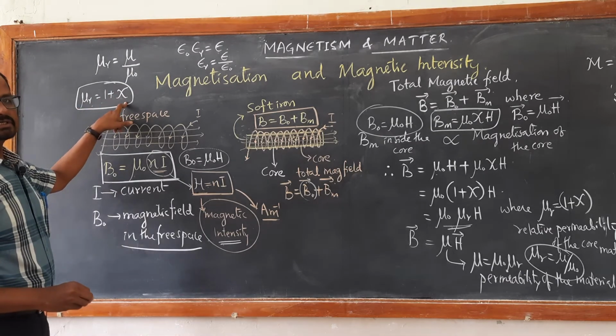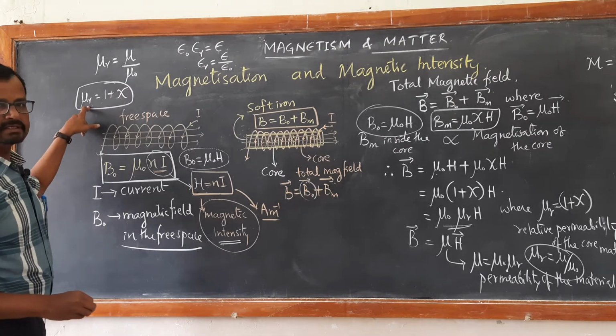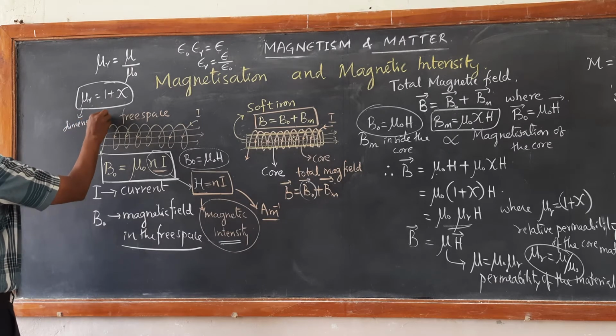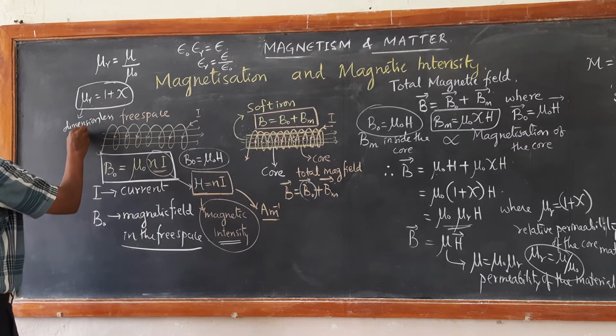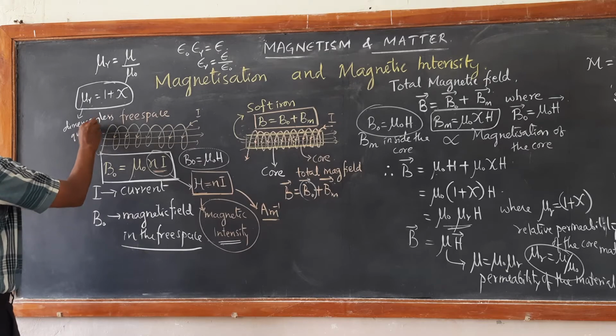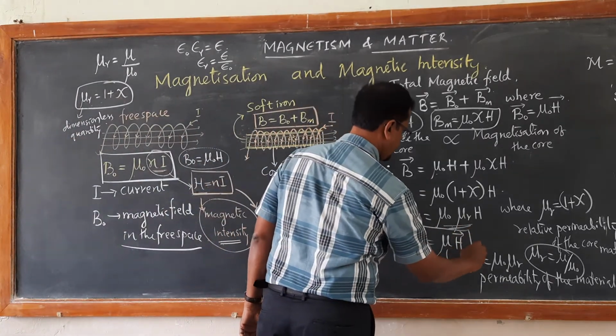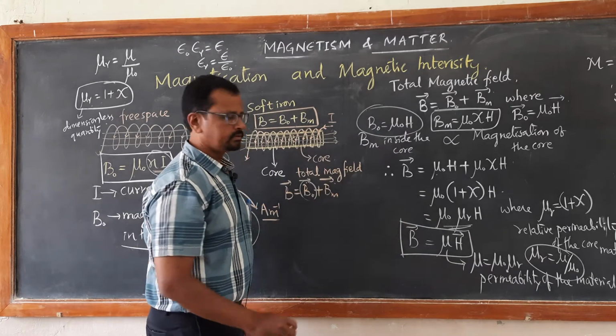Chi is a dimensionless quantity. So relative permeability is also a dimensionless quantity. Okay. So thus finally we get B equal to mu H.